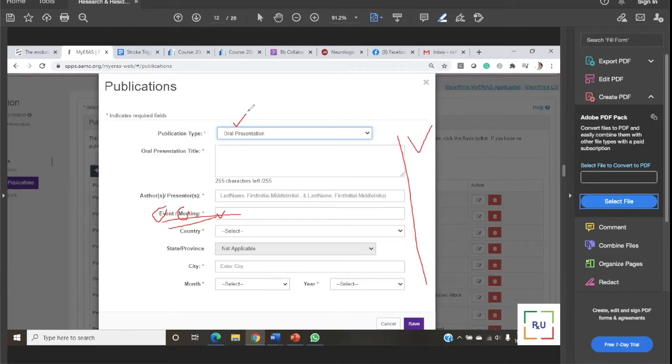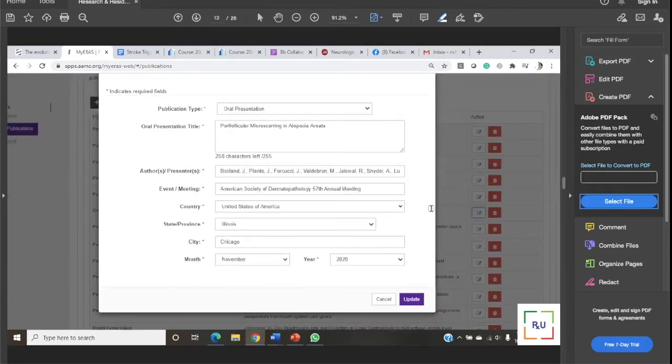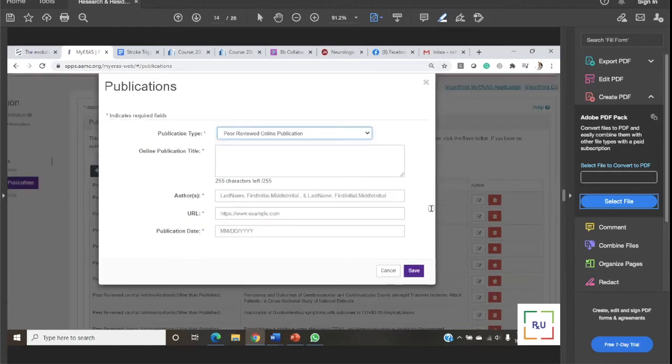If you want to write that, I'll show you where you can write it without creating unnecessary burden or unnecessary issues. So oral presentation, this is another example. This will cover where you can write such homework or such small projects which were not presented in an event or meeting.